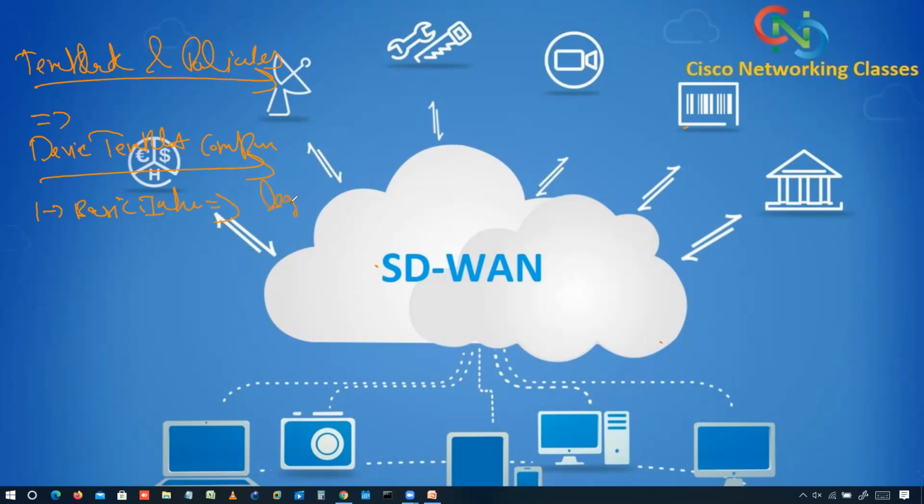So logging, as I told you, right? It can have AAA, OMP, it can have BFD, it can have NTP feature template, it can have security too. Okay. Now the next thing, the next one is